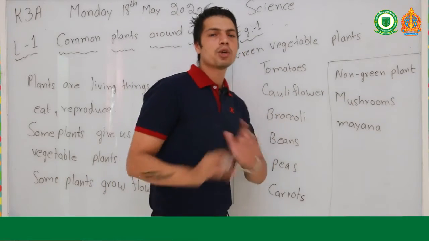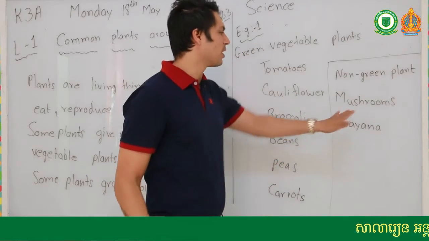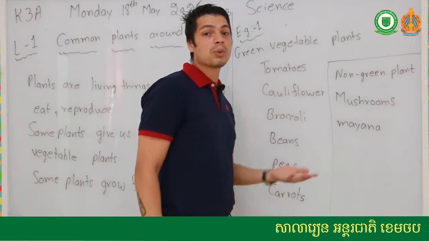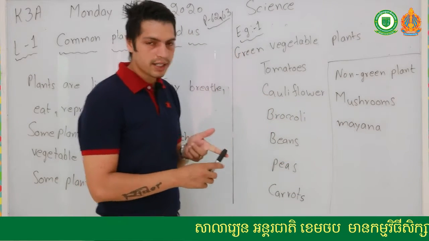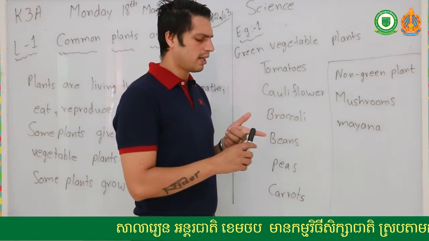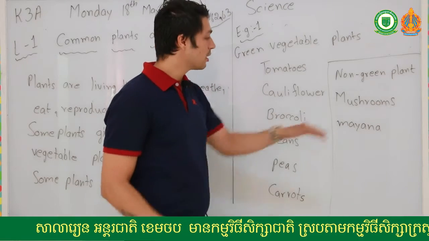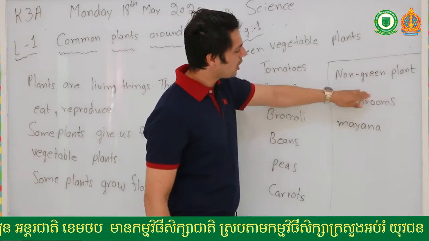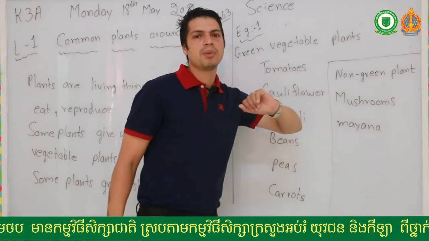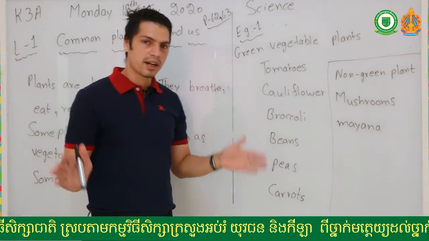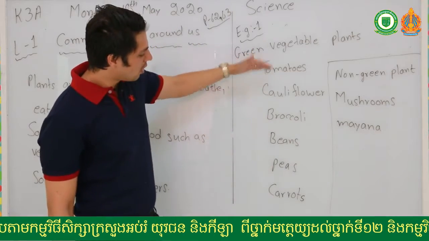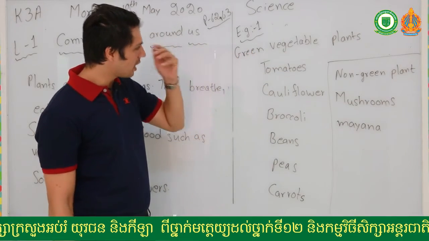Non-green plants mean you cannot see green color on these plants. Like mushroom, what is the color? Mushrooms are white, or they are a creamy color. So they are not green. So these two are non-green plants. Non-green means we cannot see green on these plants. But all these plants are green plants, green vegetable plants.